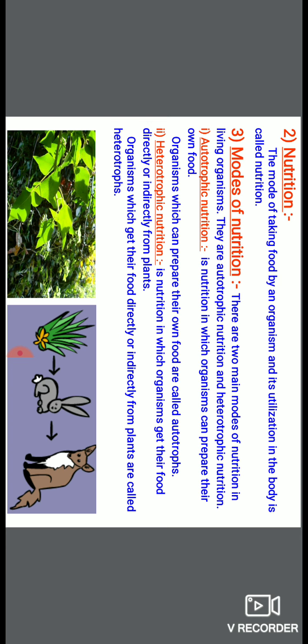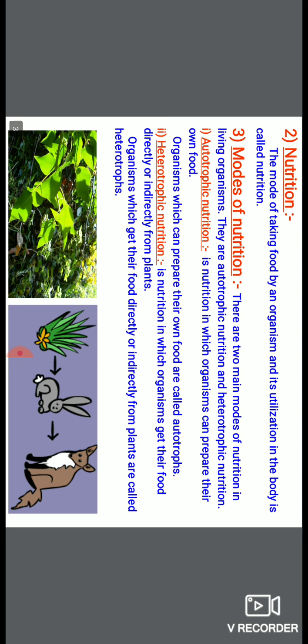Nutrition is the mode of taking food by an organism and its utilization in the body. It means how the organism takes food and how they utilize it in their body.